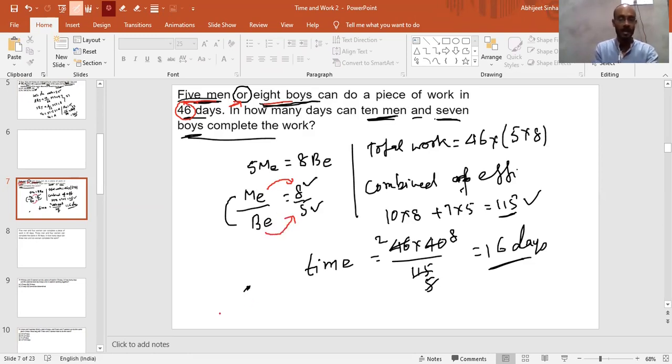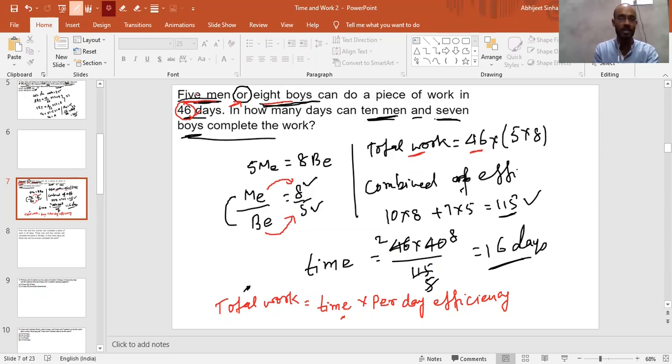So guys, just see how we calculate the total work, right? For any group or for any individual, the total work is the time taken to complete that work into the per day efficiency. This is the funda that we apply everywhere in this topic. So here also we need to calculate the total work in the same manner. We know how much time they took to complete the work, which is 46 days. So this is the time here. And now the per day efficiency.